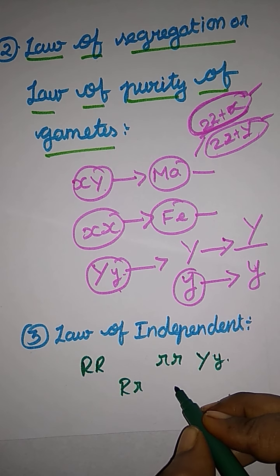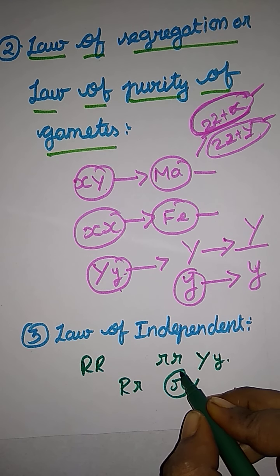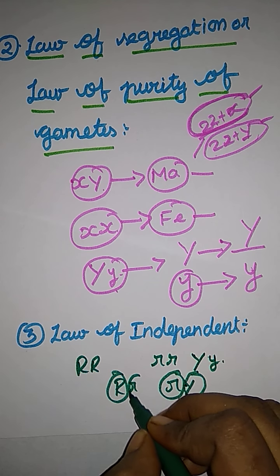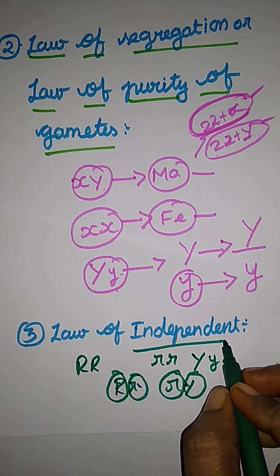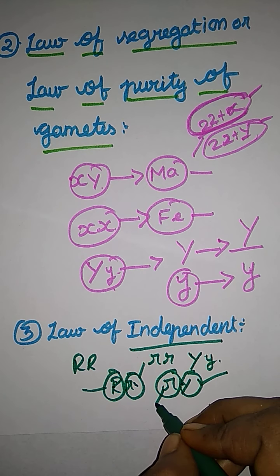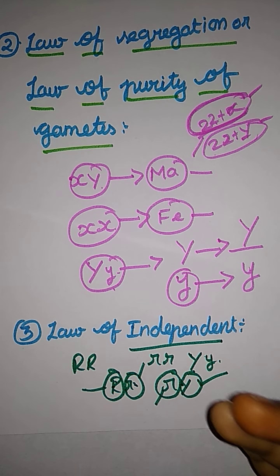Here when they cross, there will be capital R and small r, and a capital Y. Here there is a small r and a capital Y, and here a capital R and a small r. They have contrasting characters. Here, the law of independent assortment means they separately express their character. They won't suppress each other. Each and every gamete independently expresses its character. We have given that example in the introduction part. So that's it for the law of independent assortment.